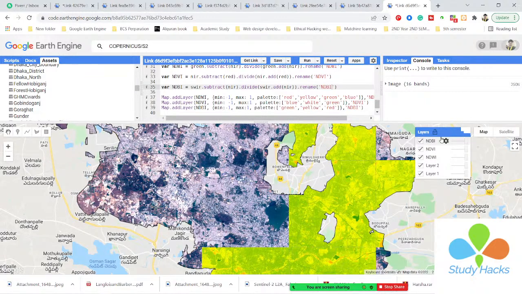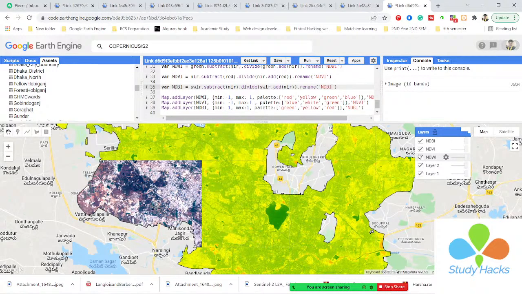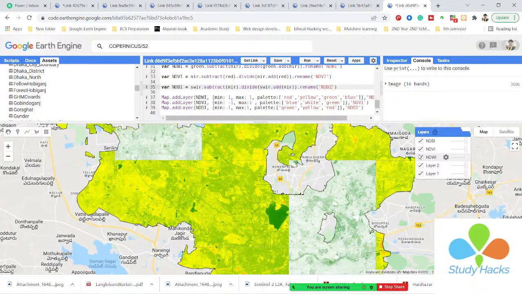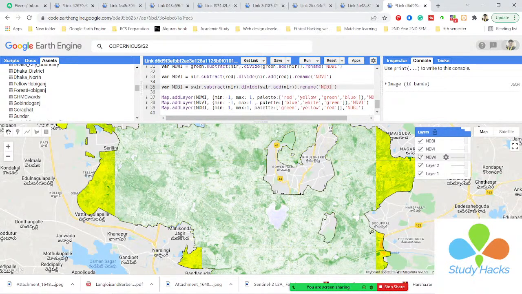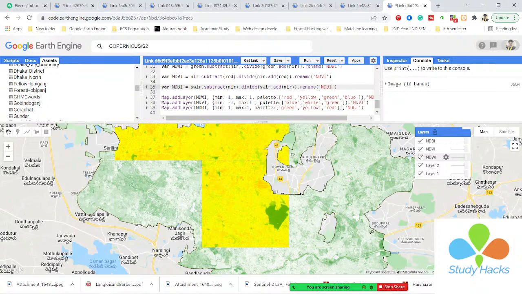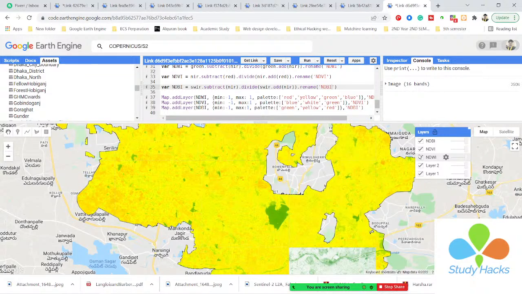You can also see there are three layers: ndvi, ndwi. Okay, so now I want to check.